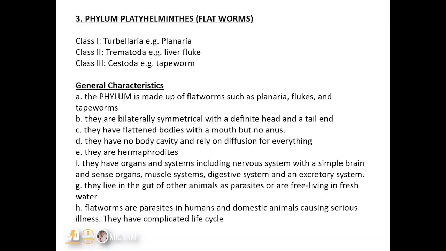And they have organs and systems, including nervous system with a simple brain and sense organs, muscle systems, digestive systems, and excretory systems. They live in the guts of other animals as parasites, as in the case of tapeworm, or free living in freshwater, as is the case of planaria. Flatworms are parasites in humans and domestic animals, causing serious illness, and their life cycle is always complicated.